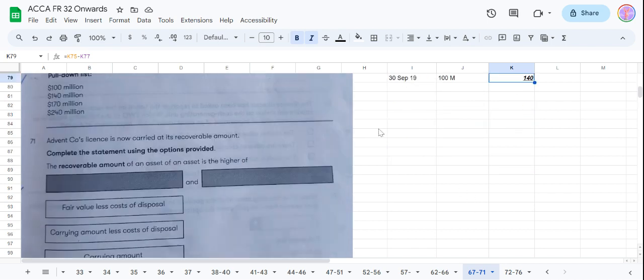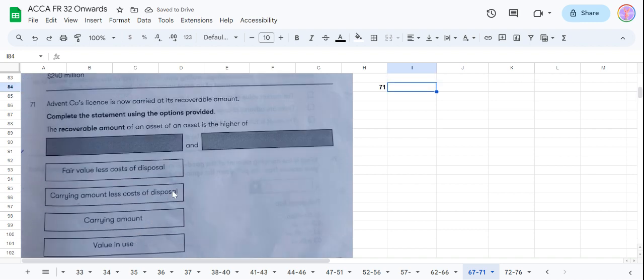Now question number 71. A company's license is now carried at its recoverable amount. Complete the statement using the options provided. The recoverable amount of an asset is the higher of what?